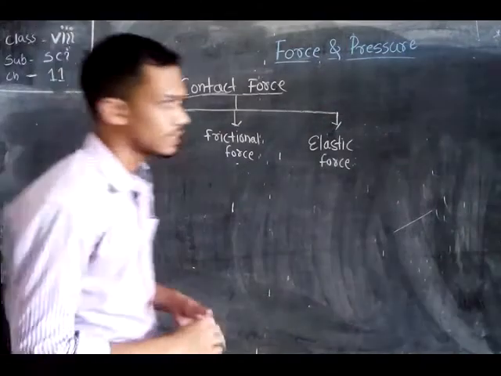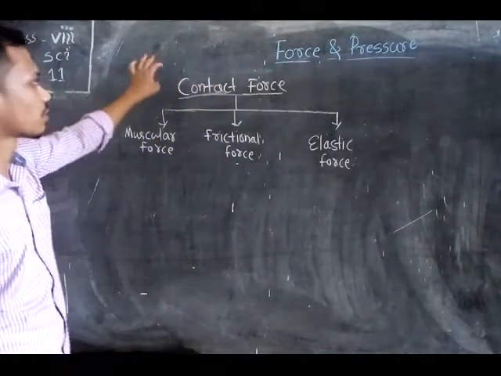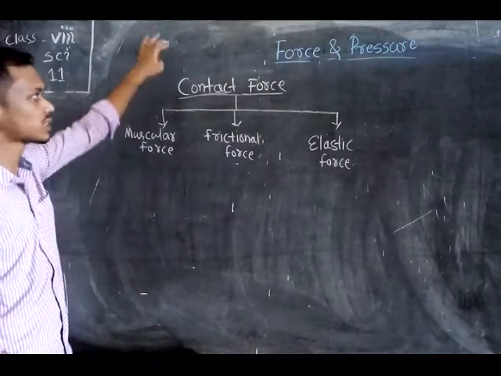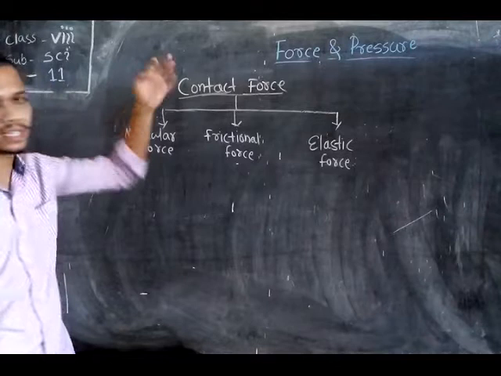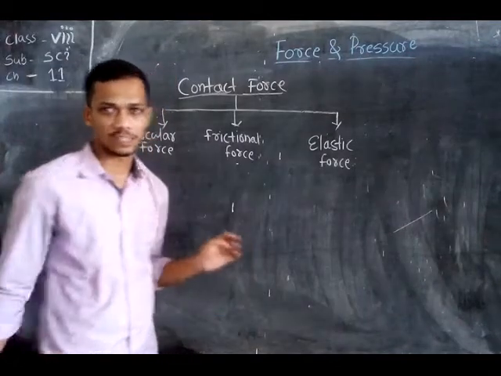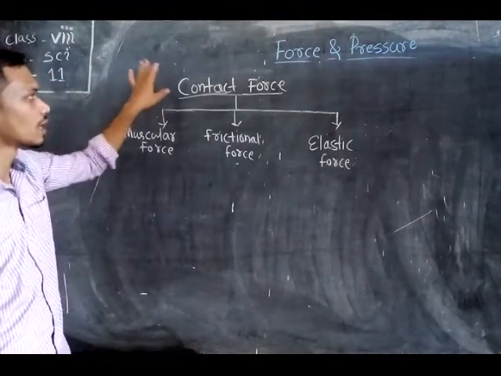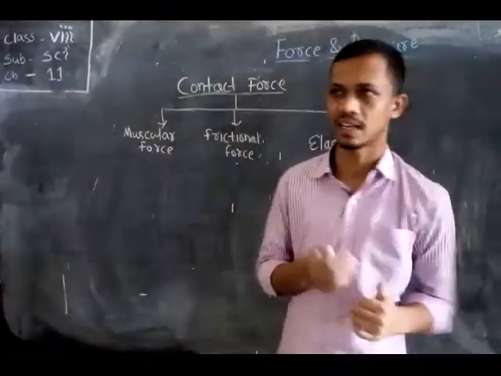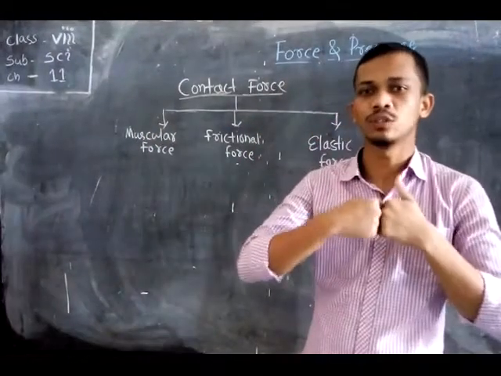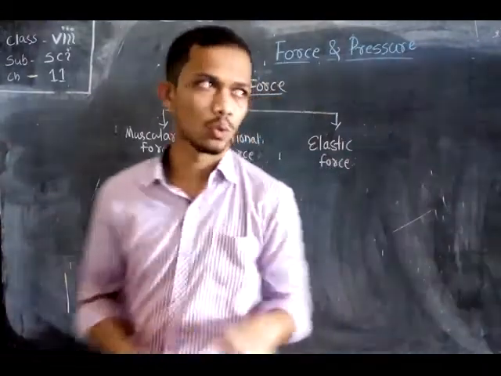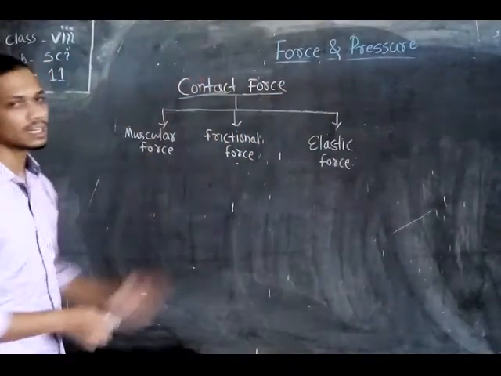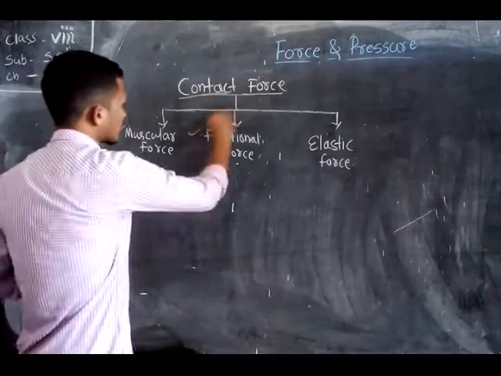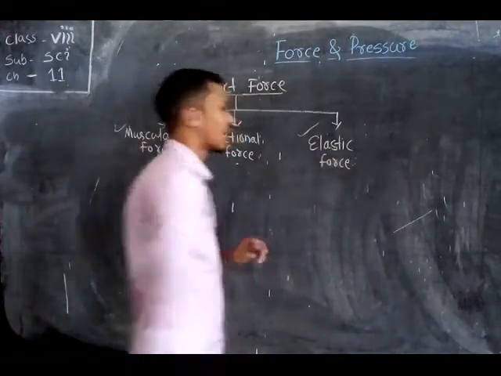So students, in the previous lesson we discussed that forces may be of two types, that is contact force and non-contact force. So let's first discuss the contact force. Those forces which can only be acted by contact between two bodies. The contact force may be further classified into three categories: muscular force, then frictional force, and third is elastic force.